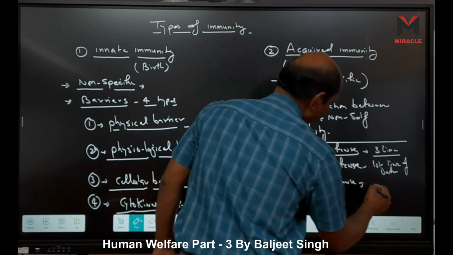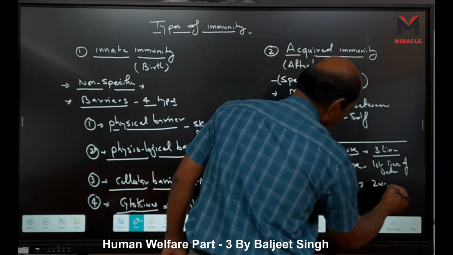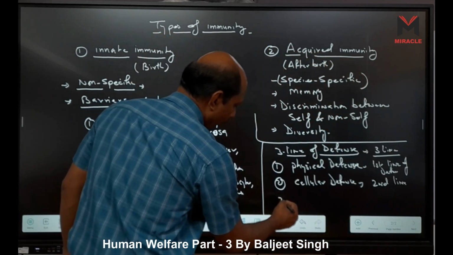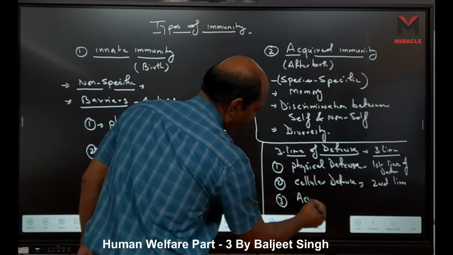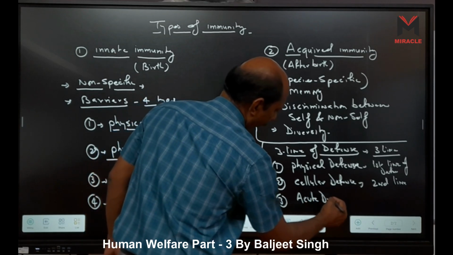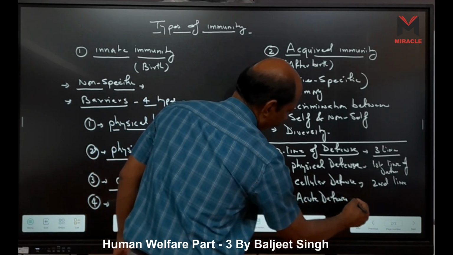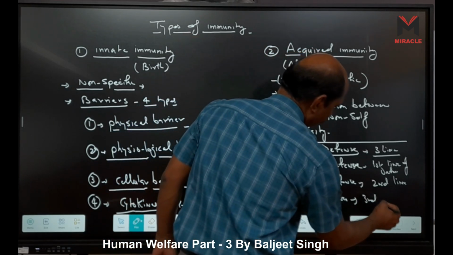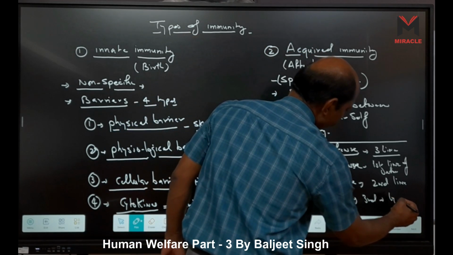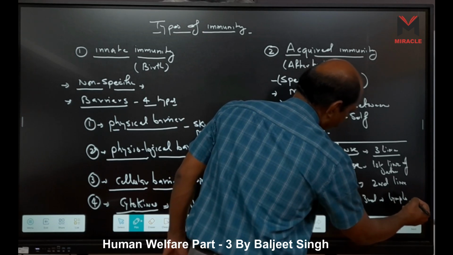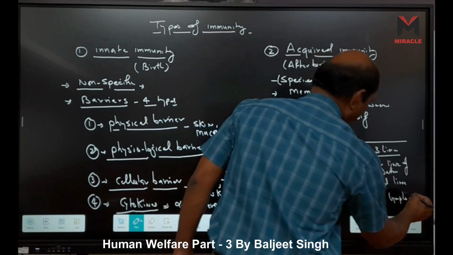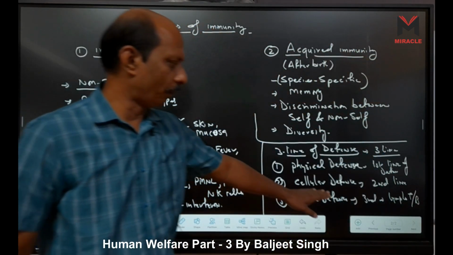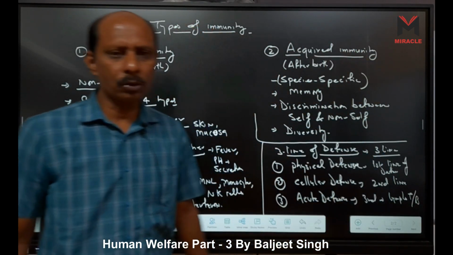Cellular defense means it is the second line of defense. And third one is our acute defense. Acute defense means here it is our third line of defense. And here what happens? Lymphocyte T or B and monocytes, they are involved here in acute defense. So we have three lines of defense, right?